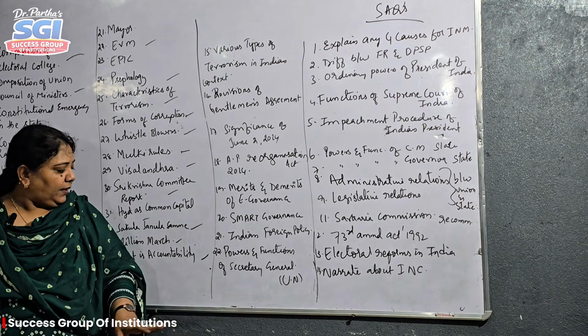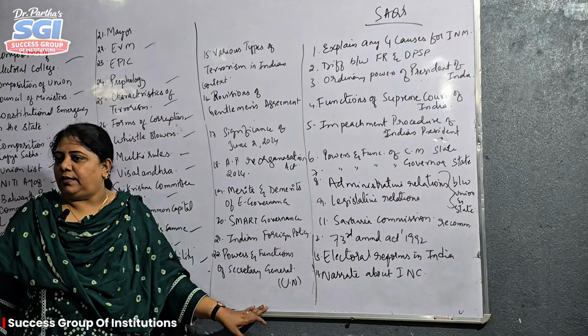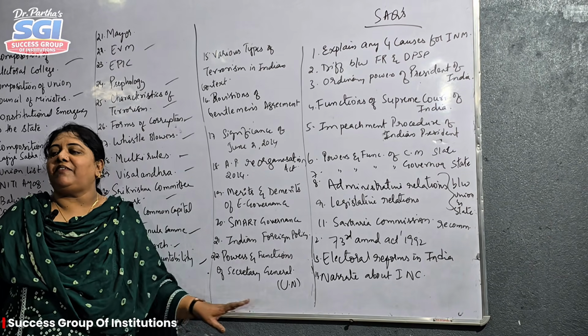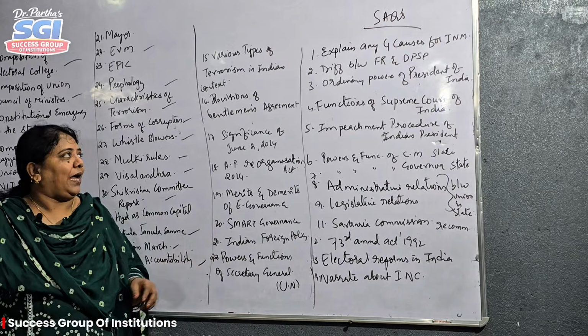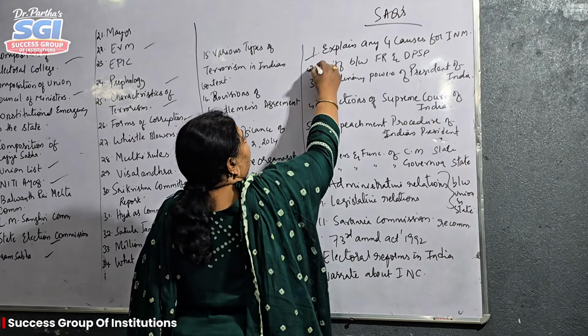These are the 22 most important questions of civics. Out of this, they will ask you 12. You have to answer any 8. Okay. So I will take most of the important ones from this.